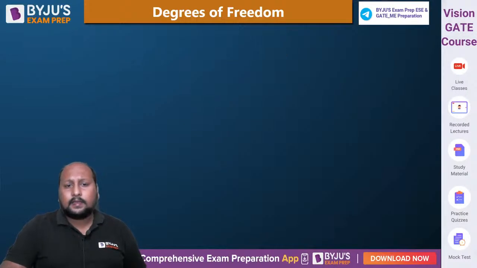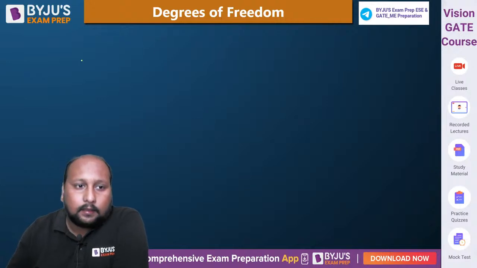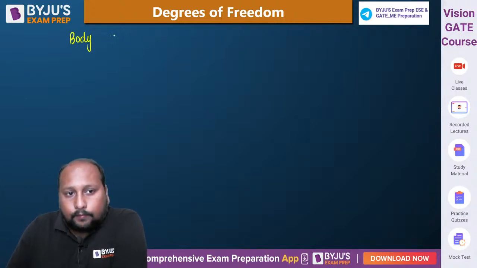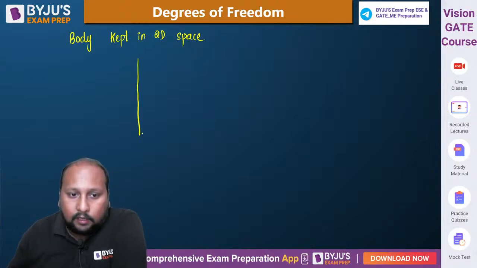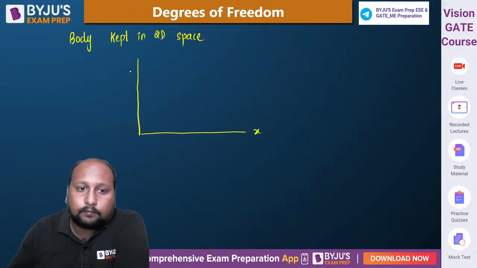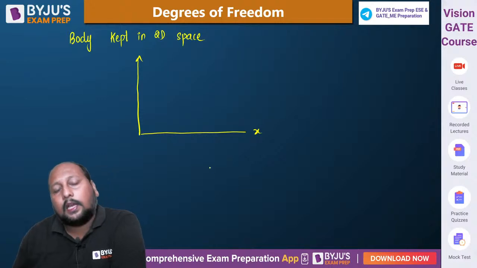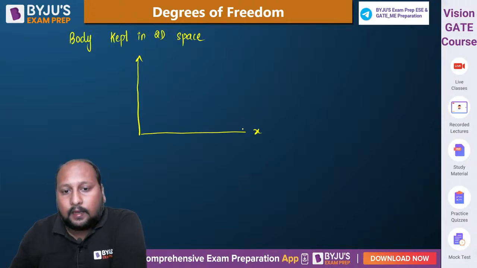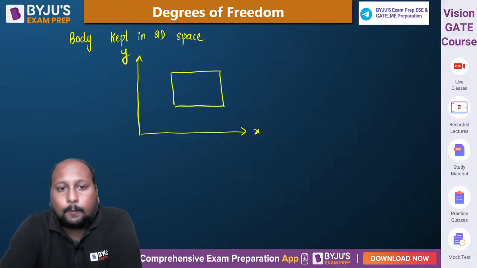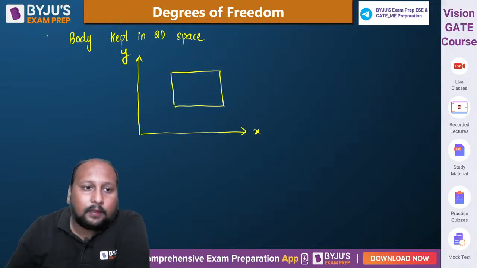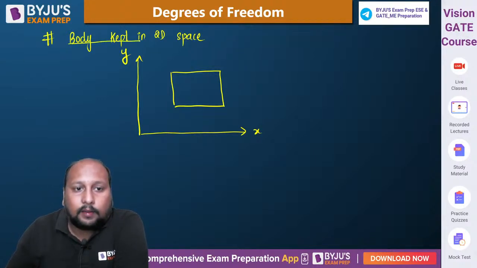अच्छा, अगर मान लीजिए हमारे पास एक बॉडी है kept in 2D space, let us see a body kept in 2D space. Can you tell me what will be the total motions possible? What is the degree of freedom? Yes, quickly. If I am able to keep this body in a 2D space, then what is the degree of freedom? If you are keeping this body in a 2D space, तो degree of freedom क्या होगा?